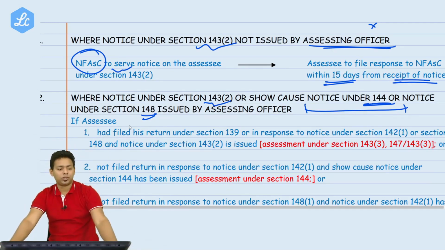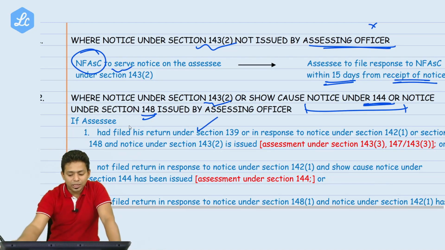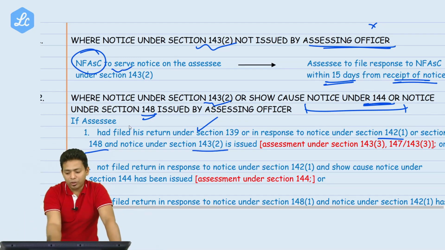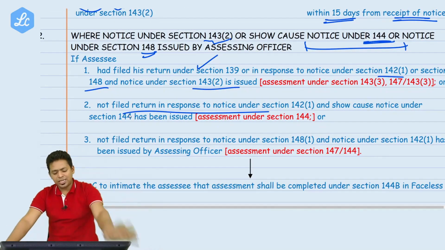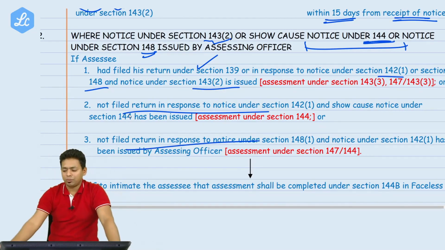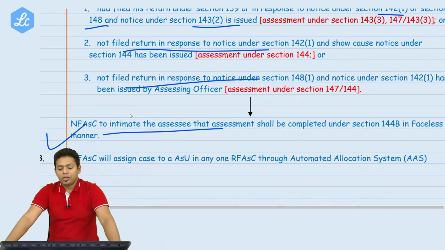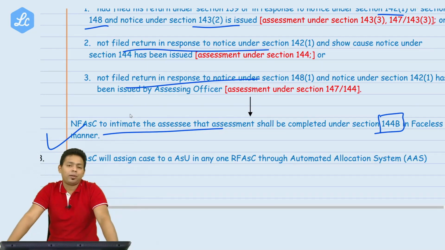So he has said, whatever is happening now in the country, all assessments will be taken over by the National Faceless Assessment Center. If the assessee has filed his return under 139 in response to 142(1), or in 148 or in 143(2), or has not filed a return under any section or not filed any response, now NFAC is to intimate the assessee that assessment shall be completed under 144(b), that is, in a faceless manner.